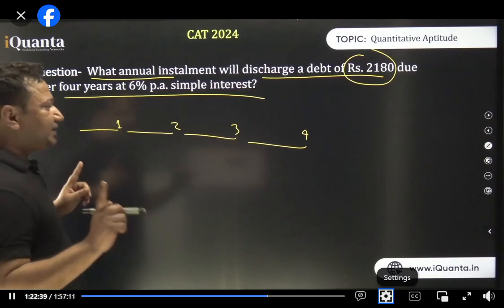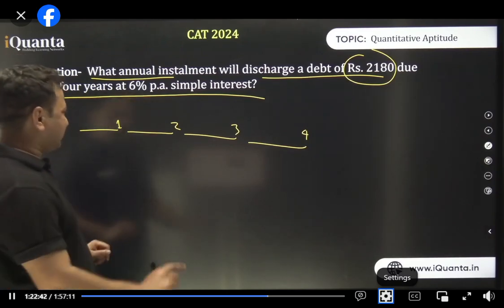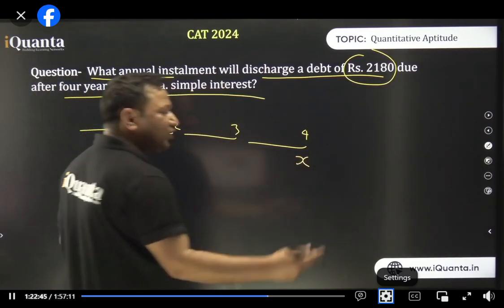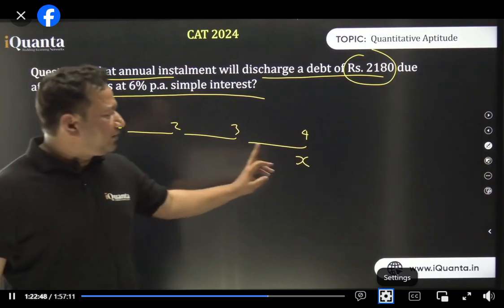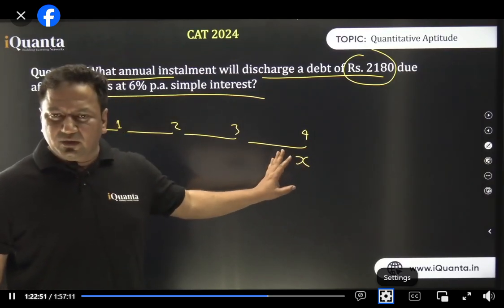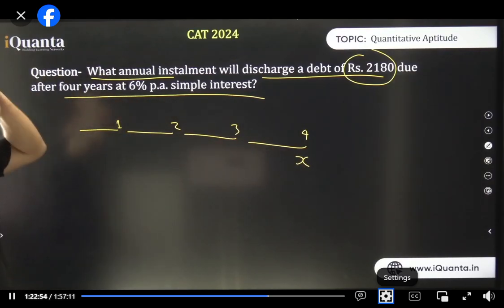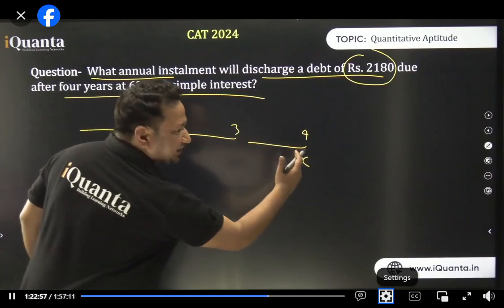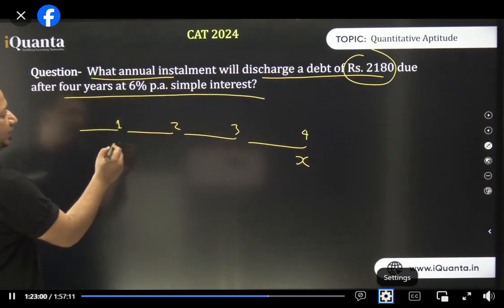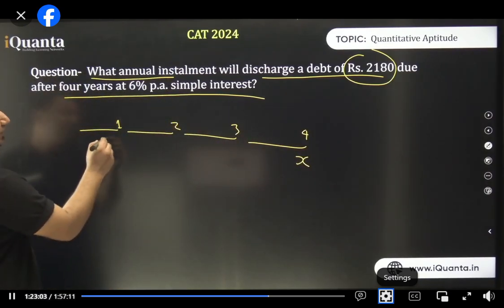Okay. So let's say the installment is X. So when I paid X at the end of the 4th year, it got over. By the way, X will be only X. There will be no kind of interest over here. Why? Because 4 saal ke baad toh loan khatam hi ho gaya. After 1 year, it will be how much?